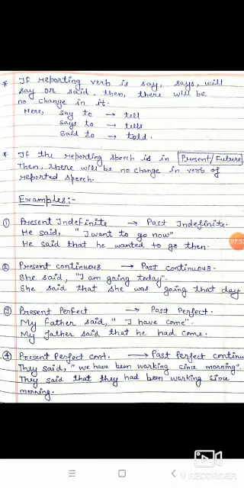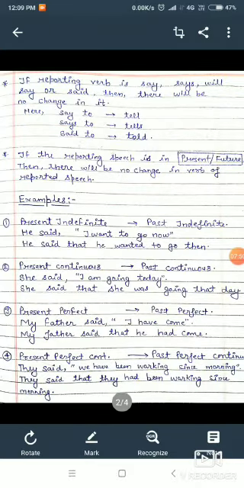Here an example is given. My father said, "I have come." So what will my father said? "I have come." Here in the reported speech, a pronoun is there, "I," and "have come" is in present perfect tense. So my father said, we will remove the comma, and similarly we will put there the word "that" he had come. The sentence "I have come" we will change into past perfect.